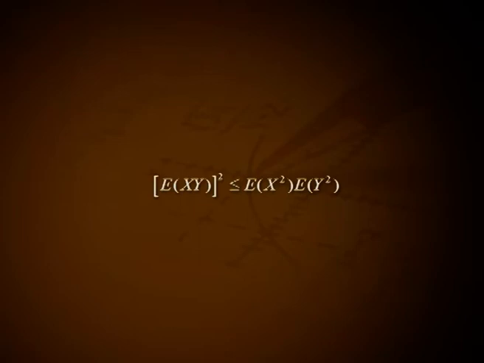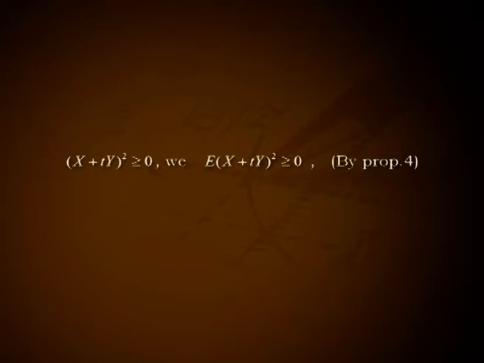Property number 3. If X and Y are two random variables, then (E(XY))² ≤ E(X²)·E(Y²), which is known as the Cauchy-Schwarz inequality. Proof. Consider the real valued function (X + tY)². Since (X + tY)² ≥ 0, we have E((X + tY)²) ≥ 0. That is, t²·E(Y²) + 2t·E(XY) + E(X²) ≥ 0.